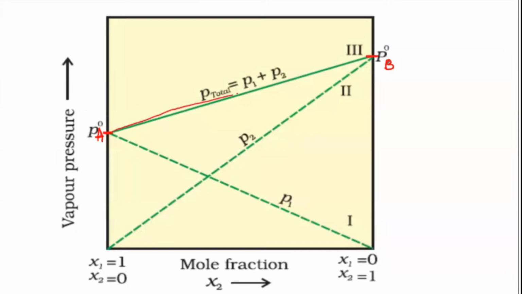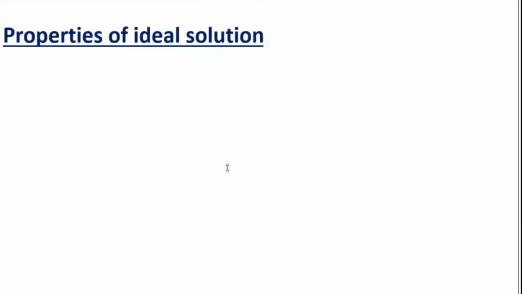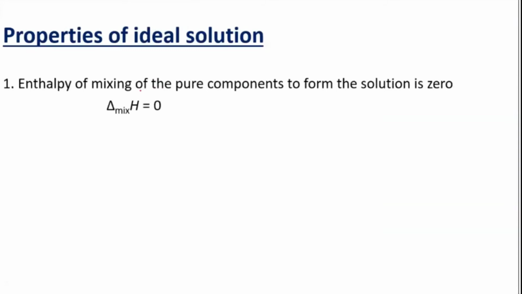This will be the P total. Again, it comes out as a straight line. Okay. You don't find any deviation. You get exactly how we have picturized. Okay. This is the Raoult's law graph, how you are supposed to get. So the P total graph, you will get it in this fashion. And then other properties for ideal solution, that is enthalpy of mixing of the components when they form the solution.